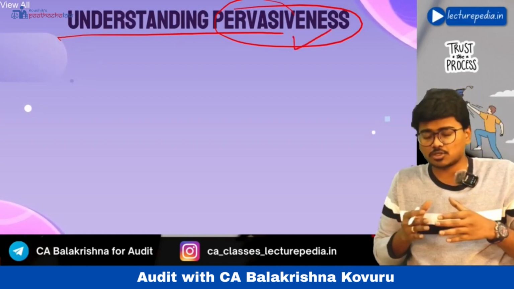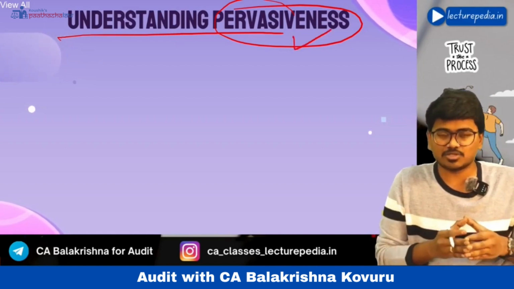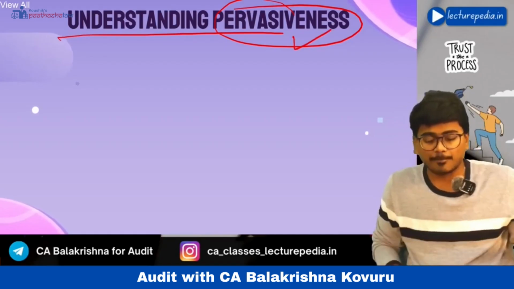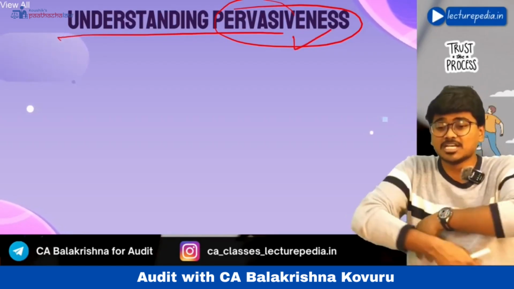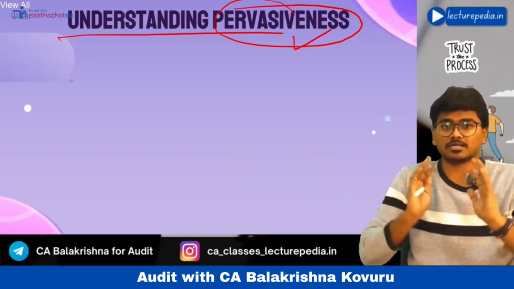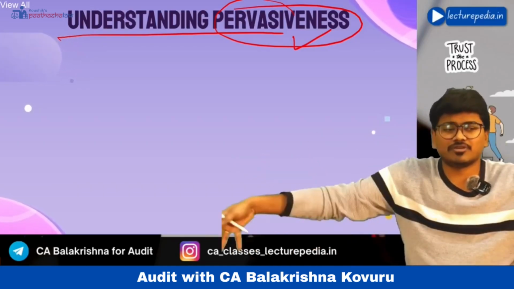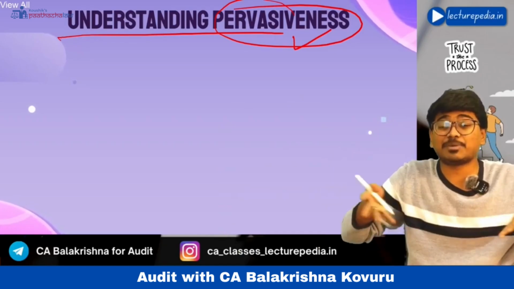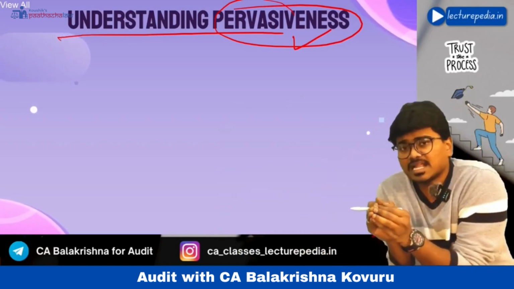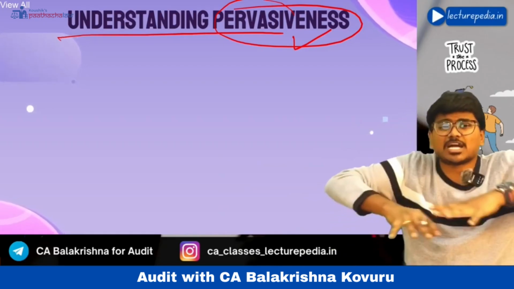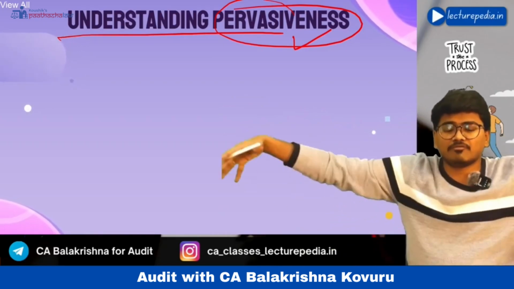Here in this context we will be using the term pervasiveness with respect to misstatements. Pervasiveness means spread all over, spread across various items. Pervasiveness means not present in a single item; it is spread across the various items.